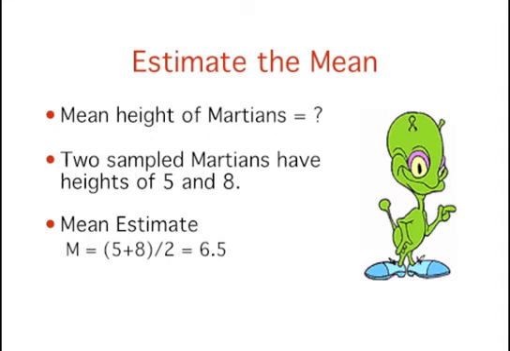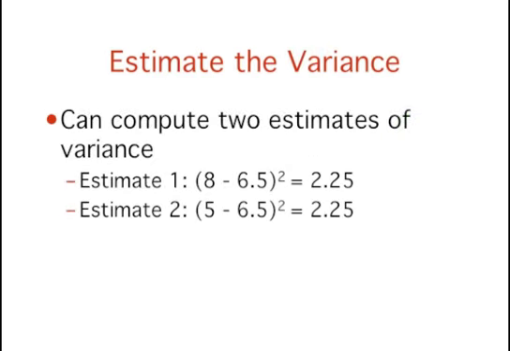We have sampled 2 Martians and found that their heights are 5 and 8. Therefore, M, our estimate of the population mean, is equal to (5 plus 8) divided by 2, which equals 6.5. We can now compute 2 estimates of variance. Estimate 1 equals 8 minus 6.5 squared, which equals 2.25. And estimate 2 equals 5 minus 6.5 squared, which equals 2.25.